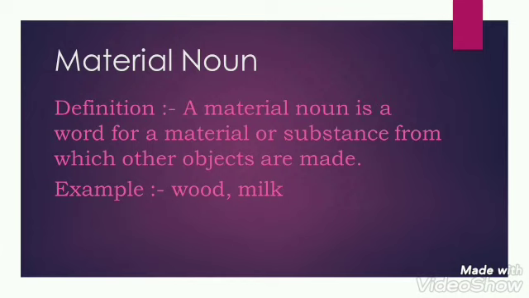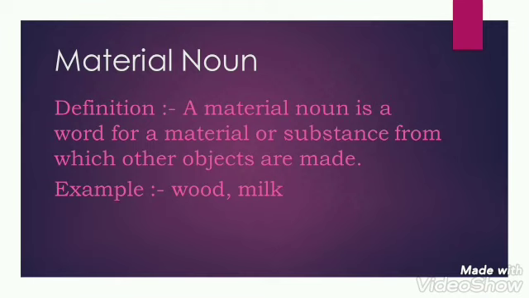But articles a and an may be used with material nouns when they are countable. Again I will repeat, a and an can be used but when they are countable. Such as, I would like to eat an orange. I hope you all know why I have used an orange. Why not a orange?